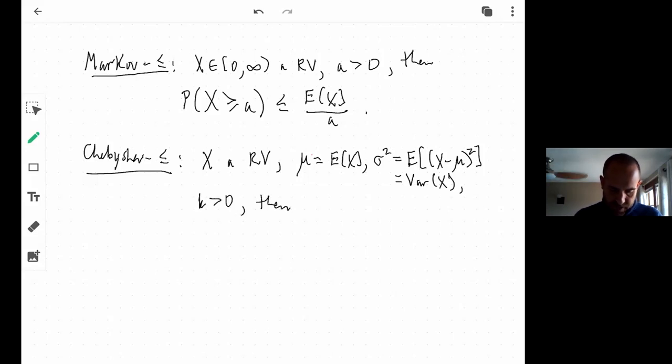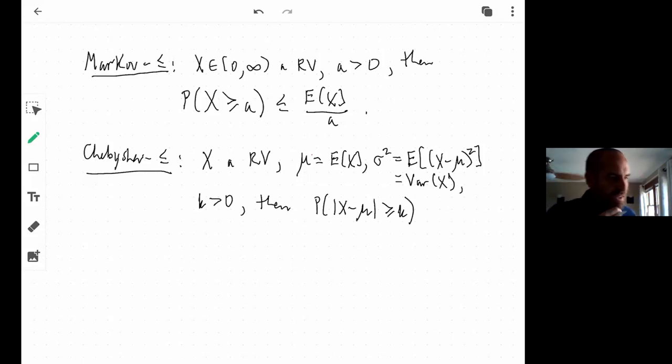Then, what? The probability that the absolute value of X minus the mean, so I'm looking at the difference between X and its mean, is greater than or equal to k. Well, what is it? It is less than or equal to sigma squared over k squared. And remember, I really like to think through the proof of this thing. The proof is so trivial.